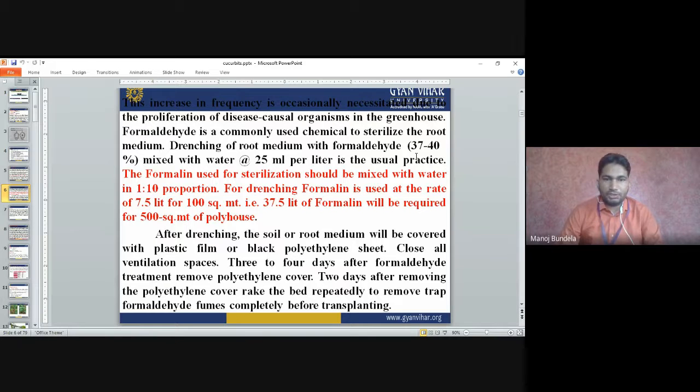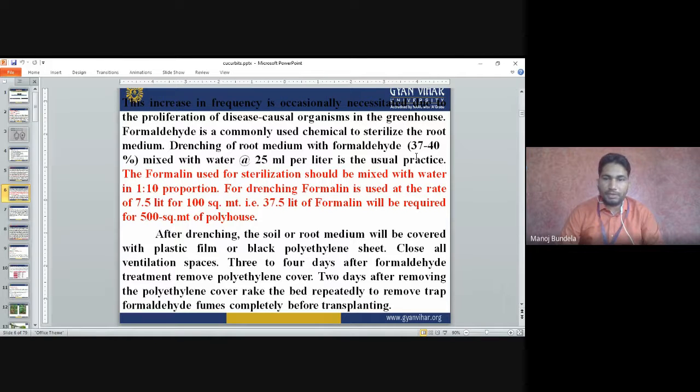After drenching, the soil or root media will be covered with plastic film, or we can use black polythene sheets. Why do we cover it with black polythene sheets? Because the black polythene will absorb the sunlight, and if they absorb the sunlight, the inside temperature will increase, and whatever larvae or pests are present will die. Close all the ventilation space.